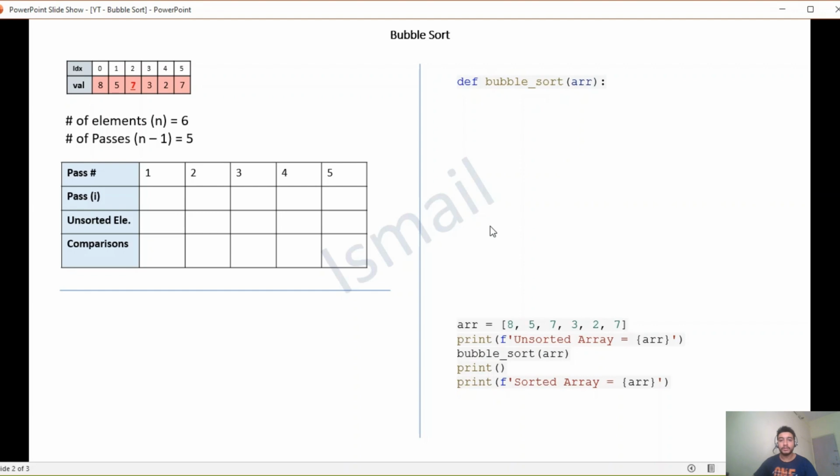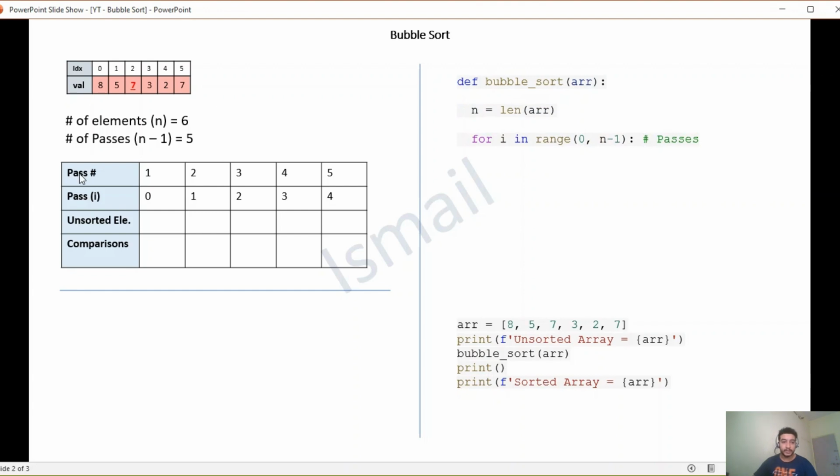Let's write the code to implement bubble sort. First, find the length of the given array. The value of n will help us to determine the number of passes. So the first loop, the outer loop, will run from 0 to n minus 1, and the value of i for the iterations will be 0, 1, 2, 3 and 4 respectively.